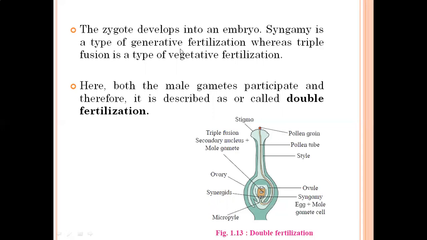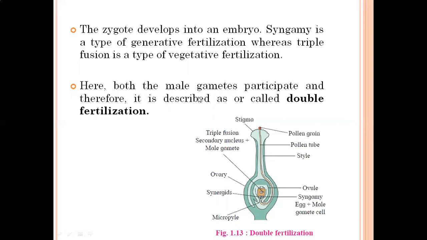Syngamy is the type of generative fertilization, whereas triple fusion is the type of vegetative fertilization. You should remember this, underline this point. Syngamy is generative fertilization because there is production of a diploid zygote, and triple fusion is vegetative fertilization.